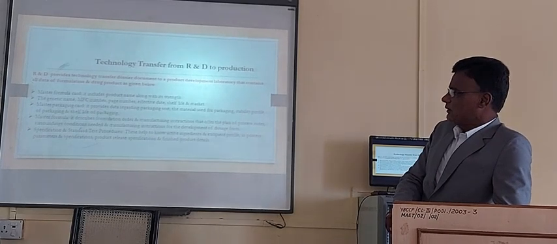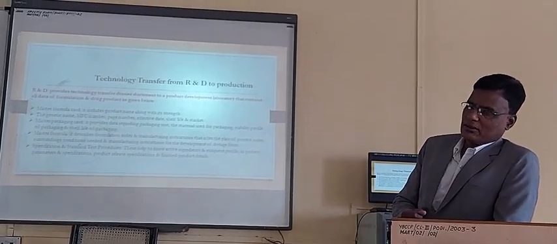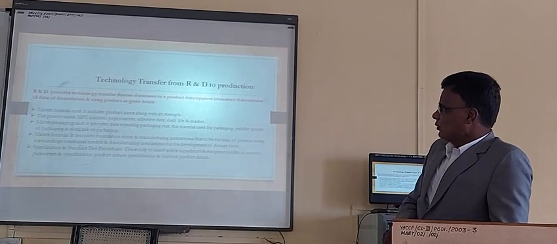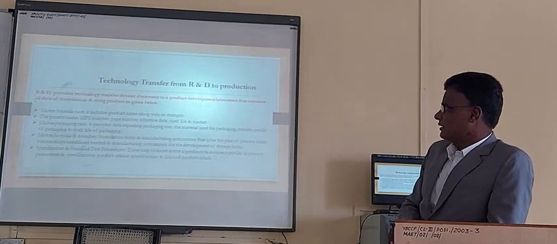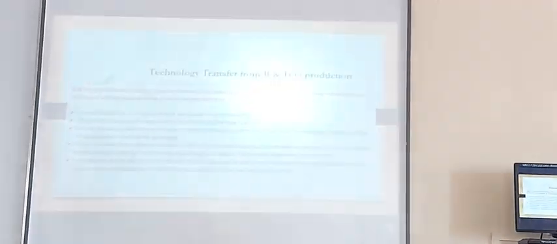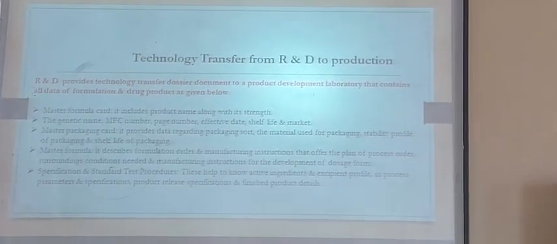If it is acceptable, then this dossier, that is the documents, is handed over to the company's next production part, which contains the master formula card. It includes the product name along with its cell. Whatever product is there, the name must be required.